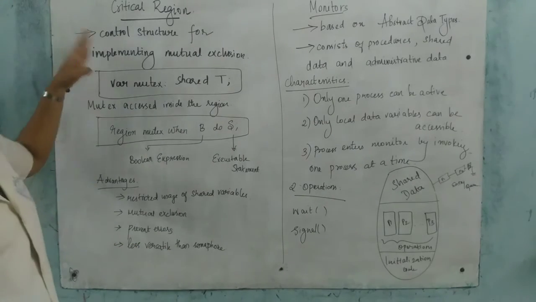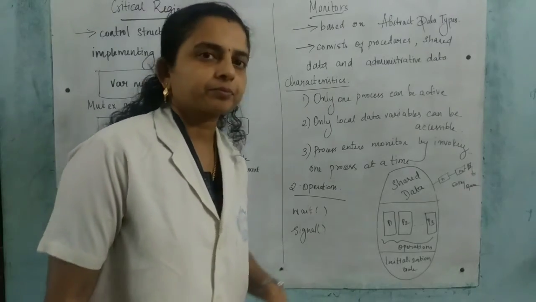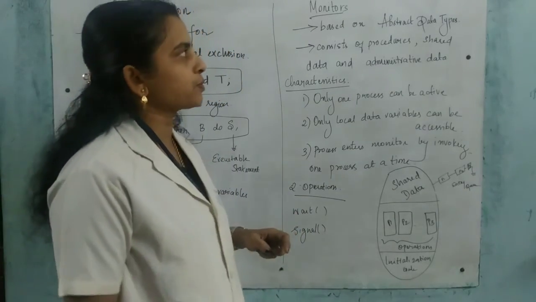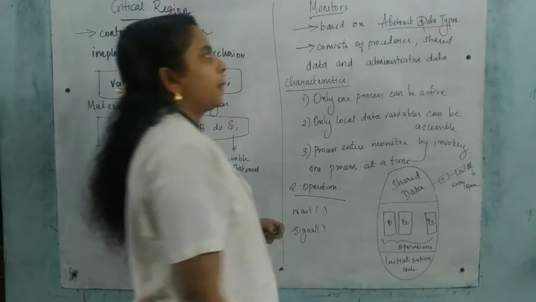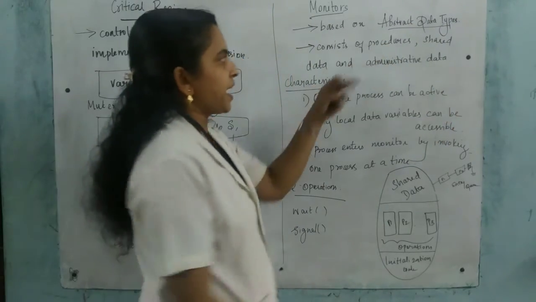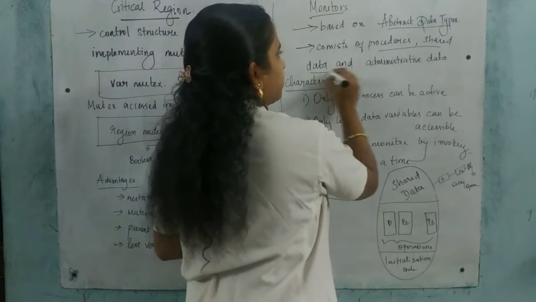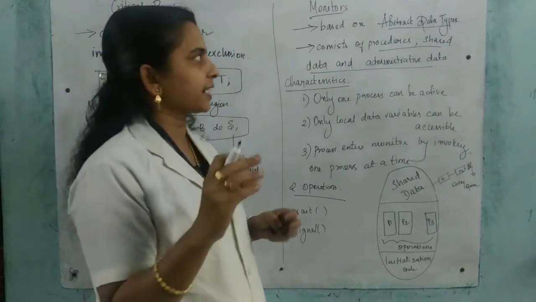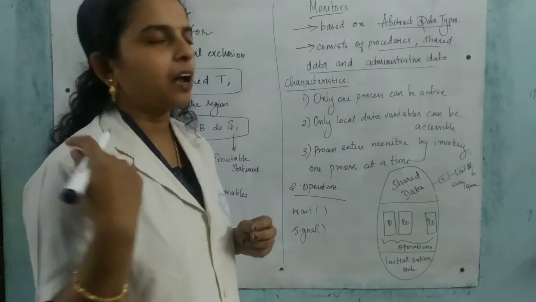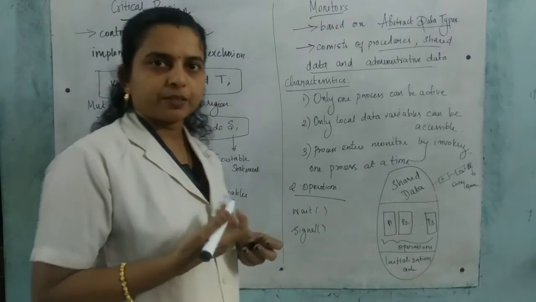Coming to monitors, it is based on an abstract data type, and it consists of procedures, shared data and administrative data. It is not a single method or function; it is like an abstract data type. It may have everything: procedures, shared data and administrative data.